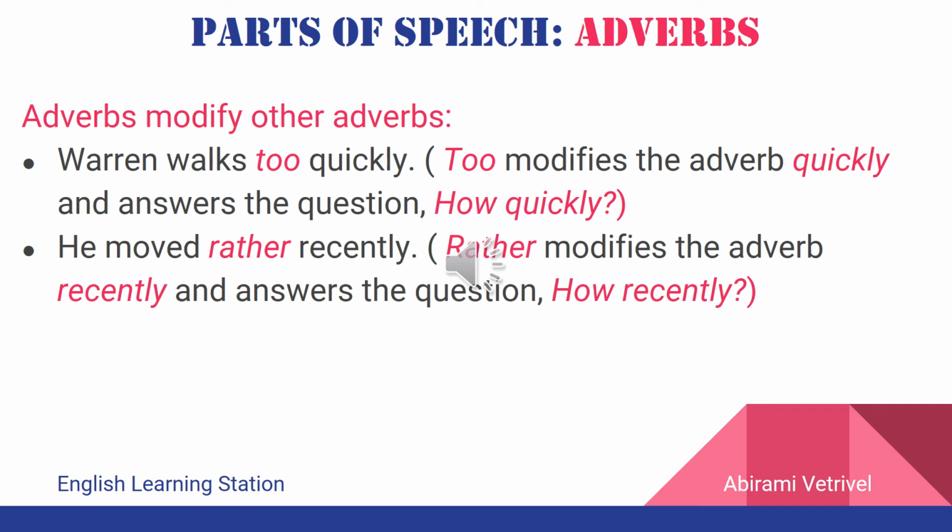The second example we have is he moved rather recently. So in this sentence, moved is the verb. When did he move? He moved recently. So recently is the adverb in the sentence. But then the word rather modifies the adverb recently and answers the question how recently. Therefore, rather is the adverb which modifies the already existing adverb in the sentence, namely recently. Therefore, rather is also an adverb.